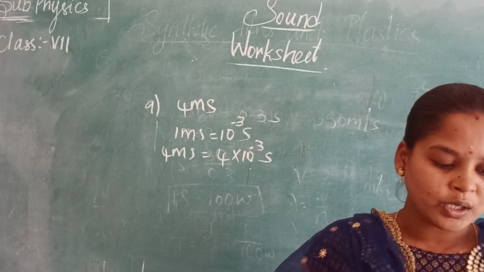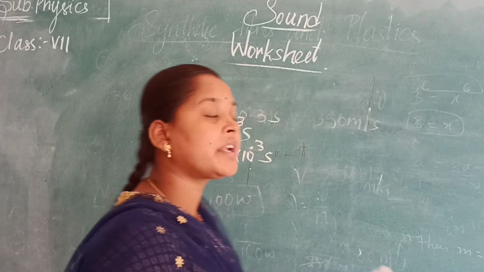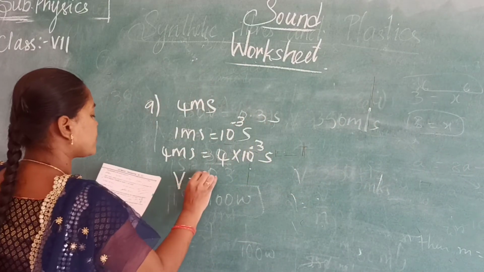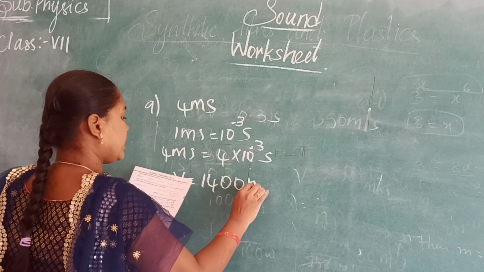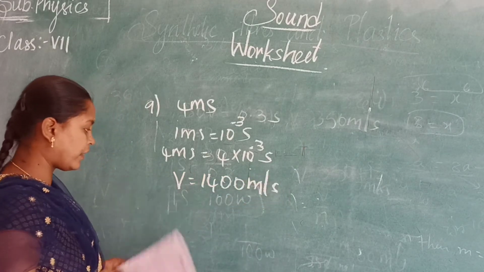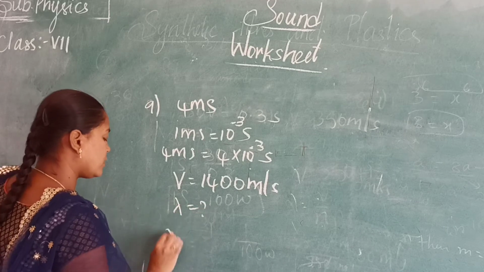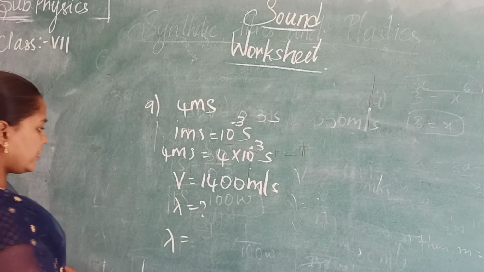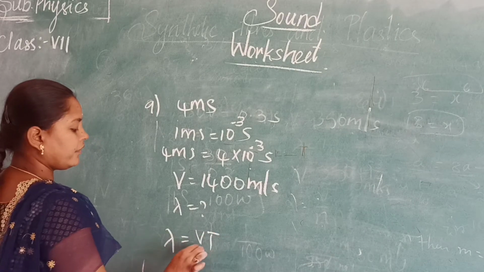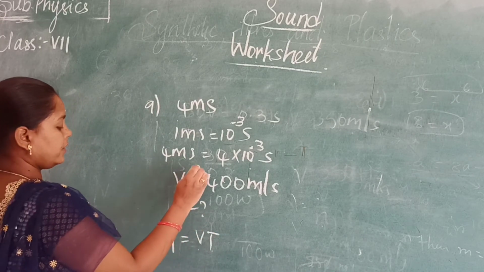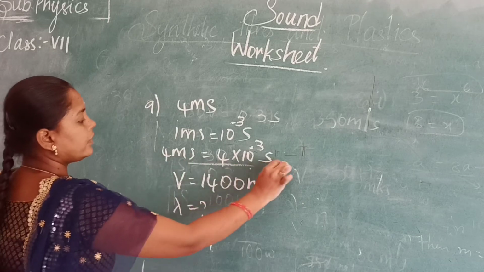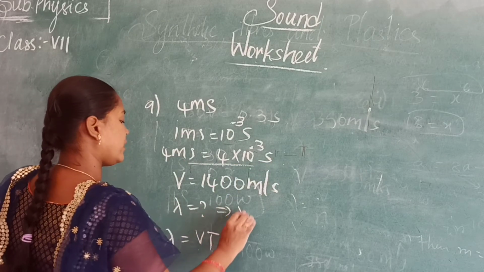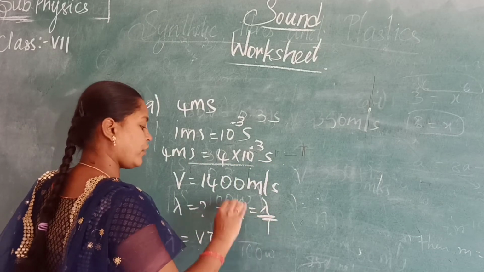A wave traveling in a medium with a velocity of 1400 meters per second. So V is equal to 1400 meters per second, and they are asking to find out lambda. So lambda is equal to V into T. Why do we use T? Because here they have given time. So V is equal to lambda by T. This is the formula we need to take.